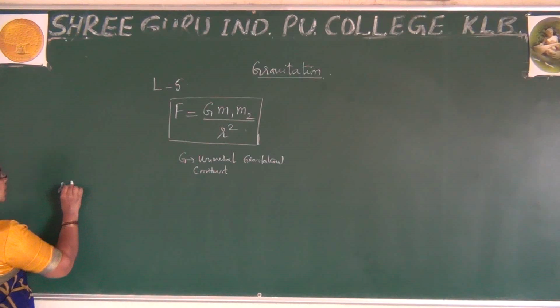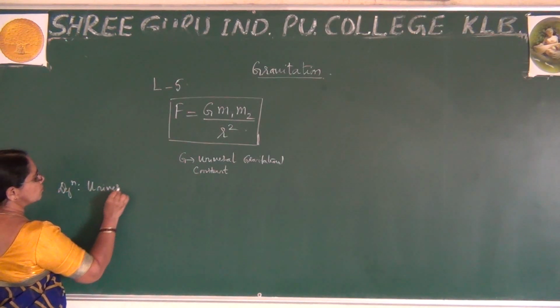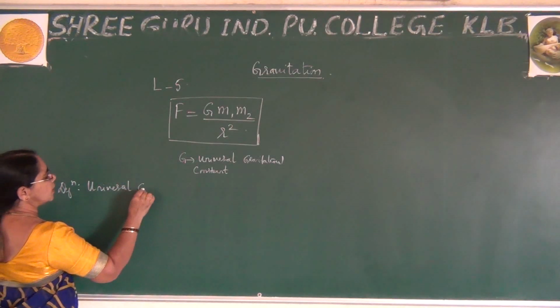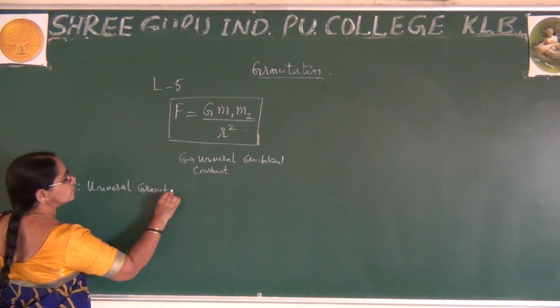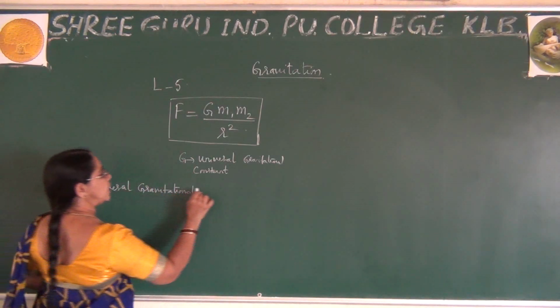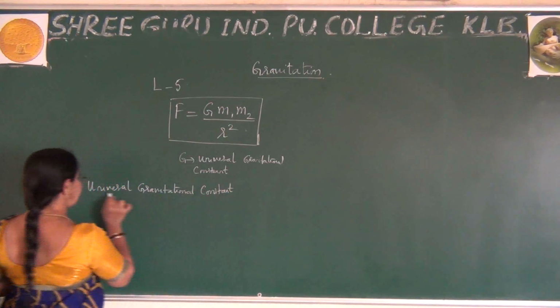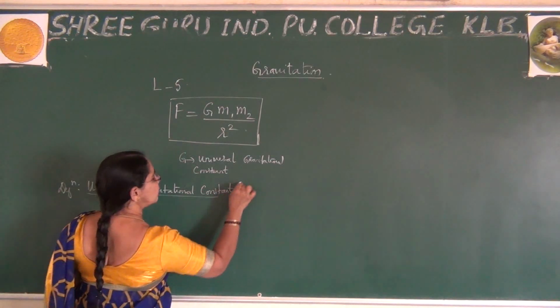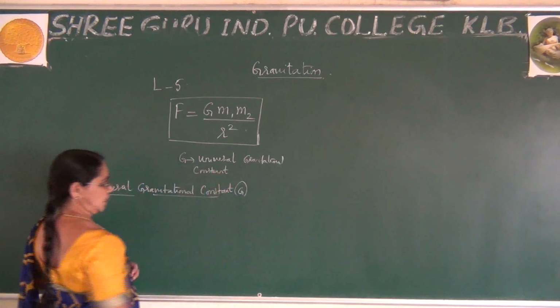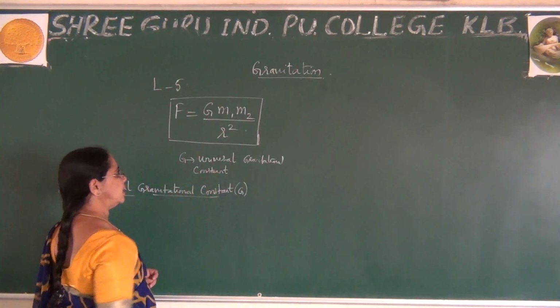That is the definition of the universal gravitational constant, which is represented by G. Okay, so how to define this?